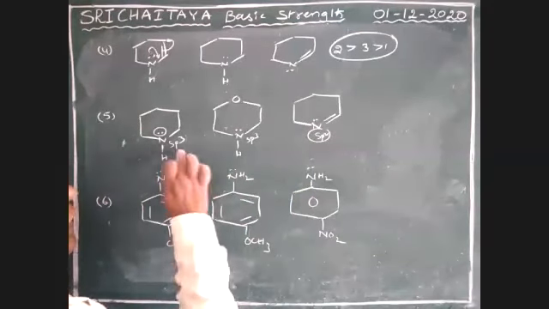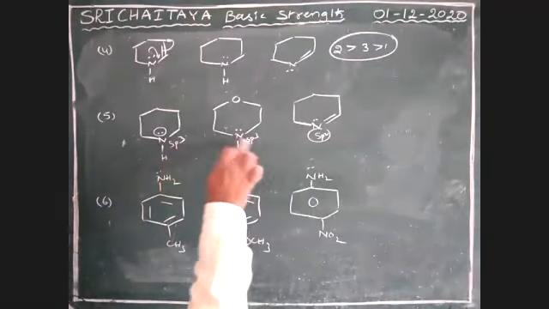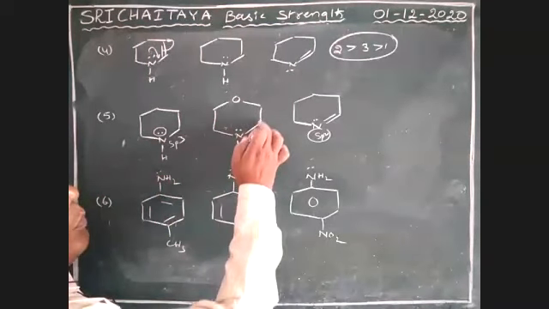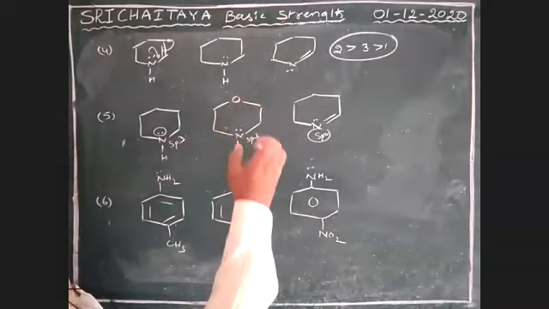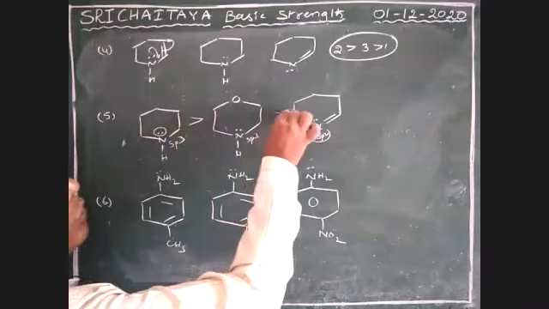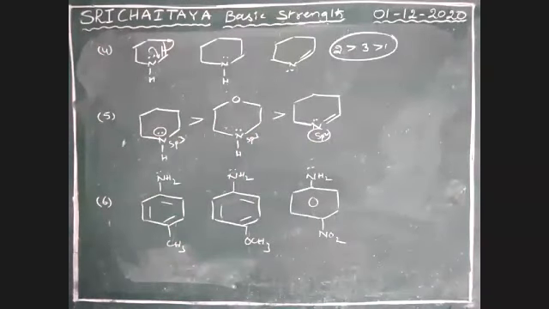But among these two, here oxygen is there. It is an electronegative element. That means this lone pair is strongly attracted through this carbon chain, but not in this one. Therefore, 1 greater than 2 greater than 3. That is very, very important.